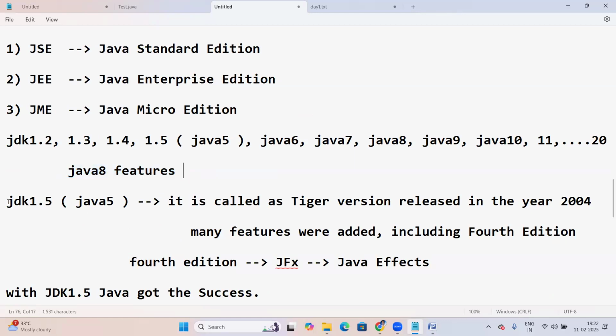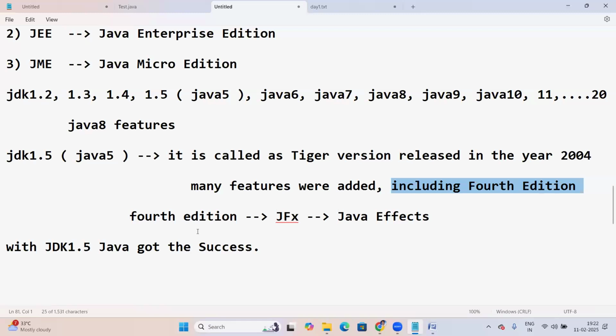Out of all the versions, the most important is Java 5, JDK 1.5. It's called the Tiger version, released in the year 2004. In this version, many features were added, including a fourth edition, JavaFX. With JDK 1.5, Java got its success because of its features.